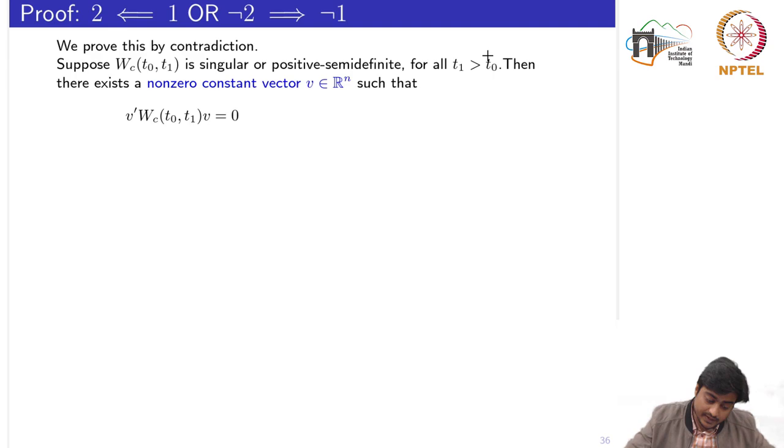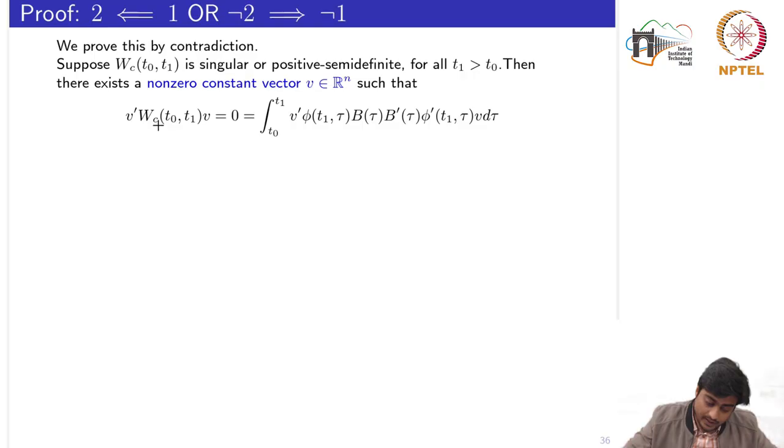What does it mean? That there exists a non-zero vector V such that V transpose WC V is equal to 0. This is nothing but the quadratic form we had studied in the week of stability. Because if this matrix is positive semi-definite, then there exist some non-zero vectors V, not necessarily 0, for which the quadratic form could still be 0. Or I could write this as norm V squared with a weighted matrix WC t0 comma t1 equals 0. WC is basically the weight.